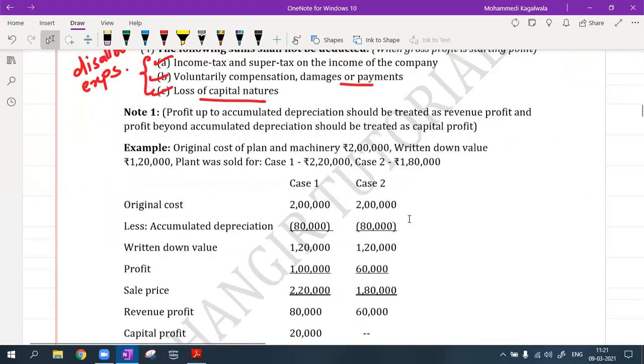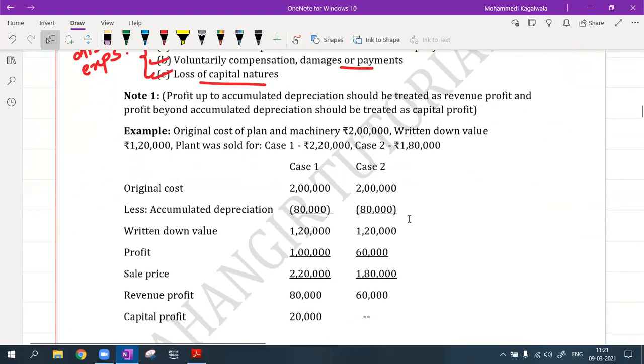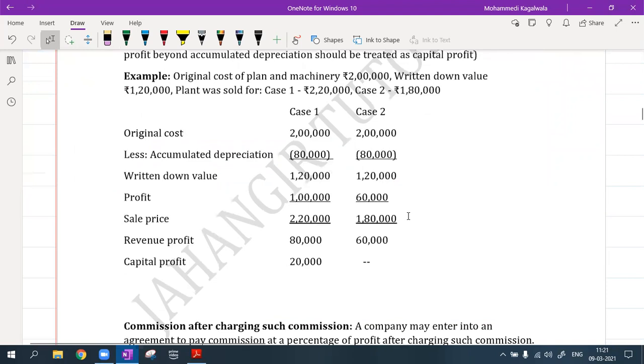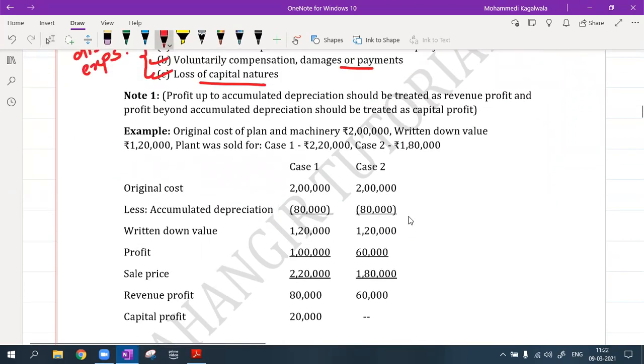For that it is very simple, there is one working note. Only the amount up to the accumulated depreciation of that asset, I will treat as revenue. Anything over and above accumulated depreciation, I will treat as capital profit.